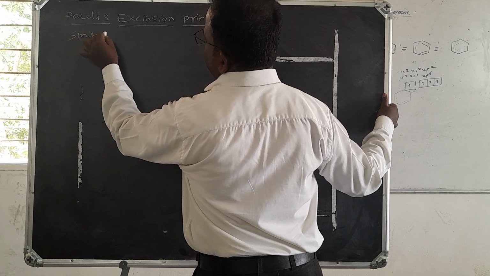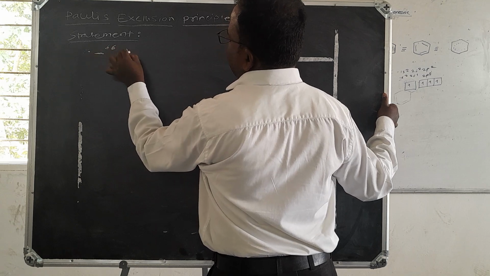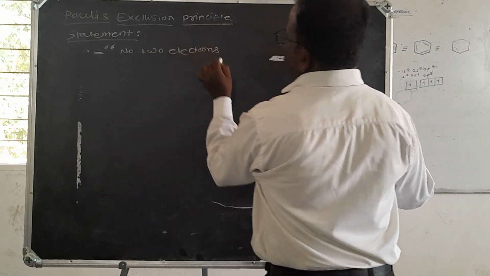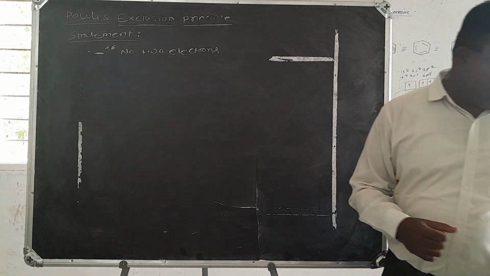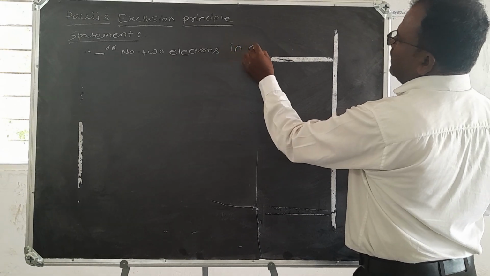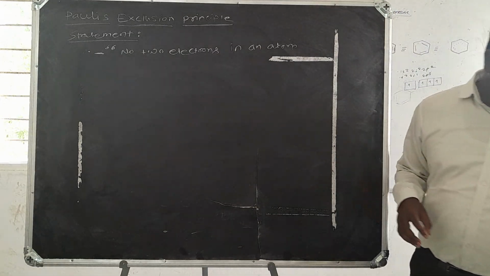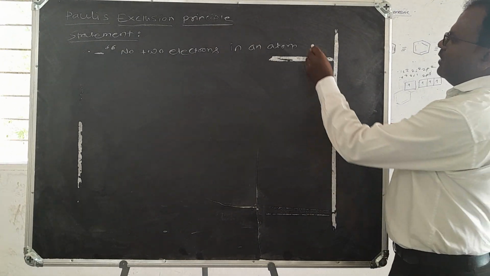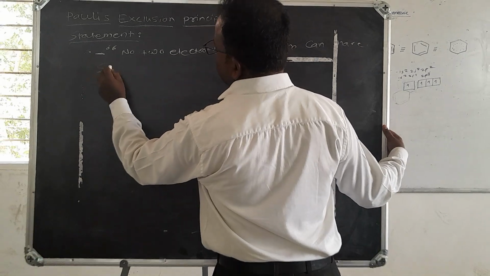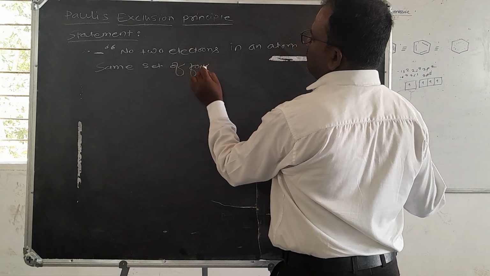The statement is: no two electrons in an atom can have the same set of four quantum numbers.